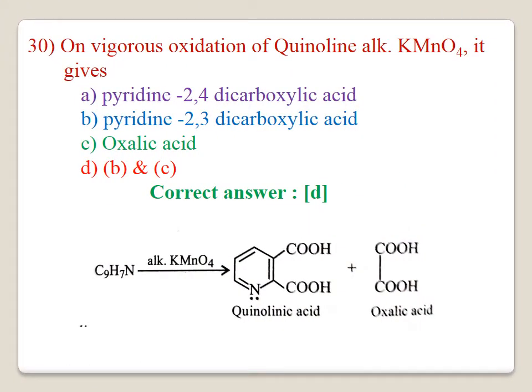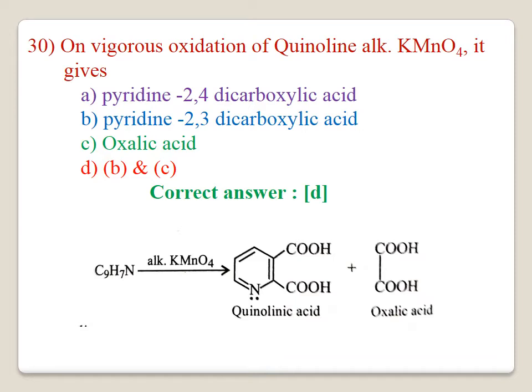Number 30. On vigorous oxidation of quinoline with alkaline KMnO4, it gives A. Pyridine 2,4 dicarboxylic acid, B. Pyridine 2,3 dicarboxylic acid, C. Oxalic acid, D. B and C. The correct answer is D.